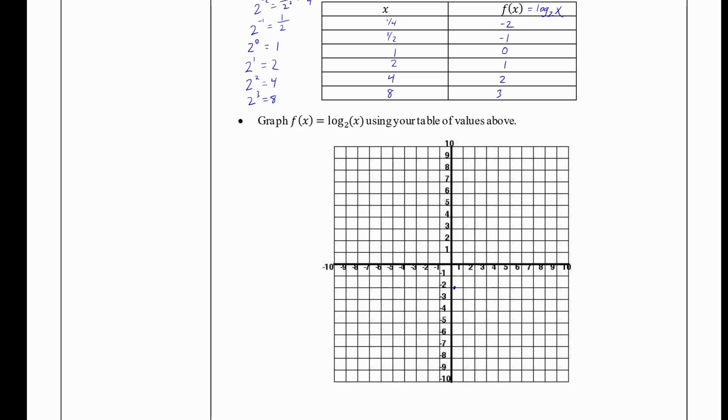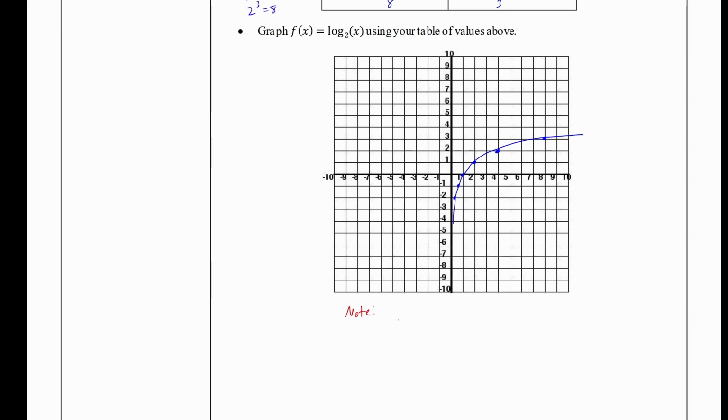Then I have 1/2 as my x and -1 as my y. And I have 1 as my x and 0 as my y. Then 2 as my x and 1 as my y. Then 4 as my x and 2 as my y. And 8 as my x and 3 as my y. So we can make a graph that connects these points.